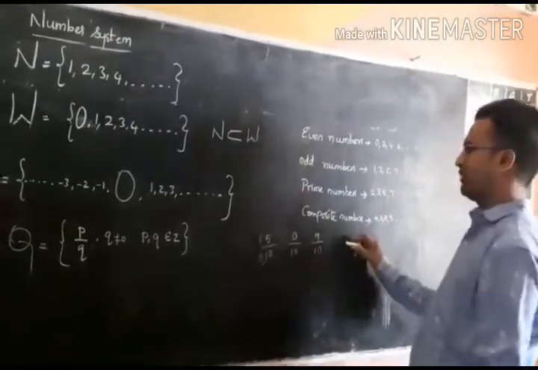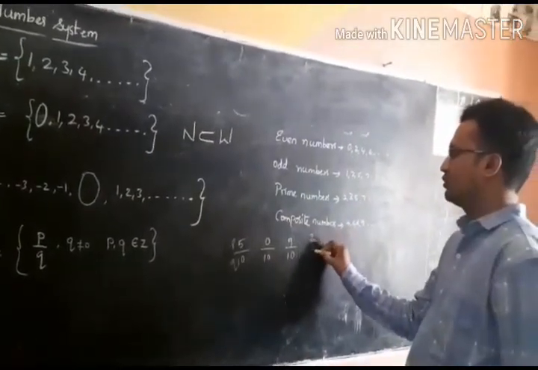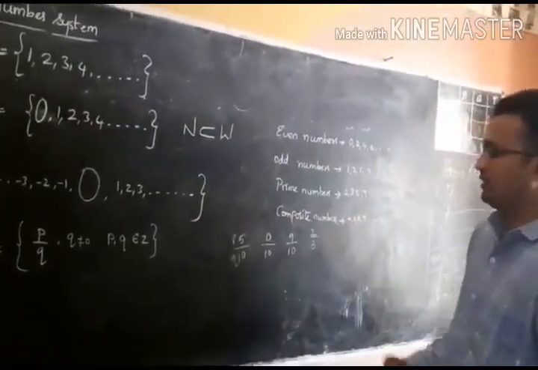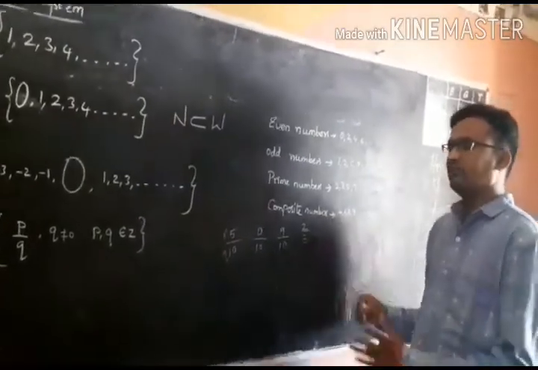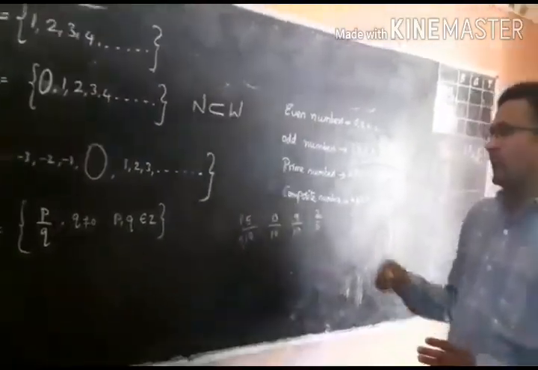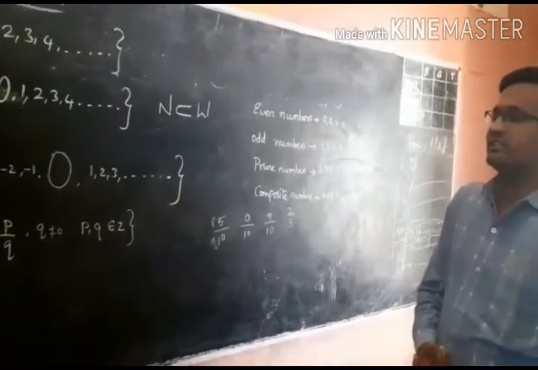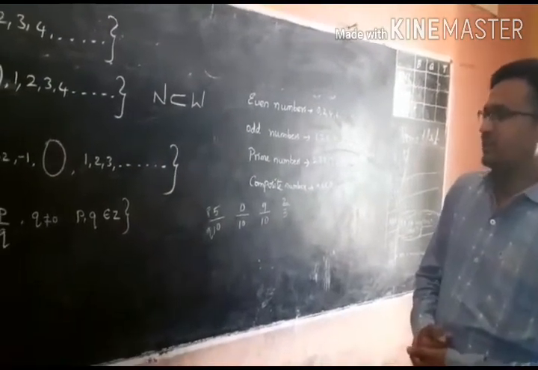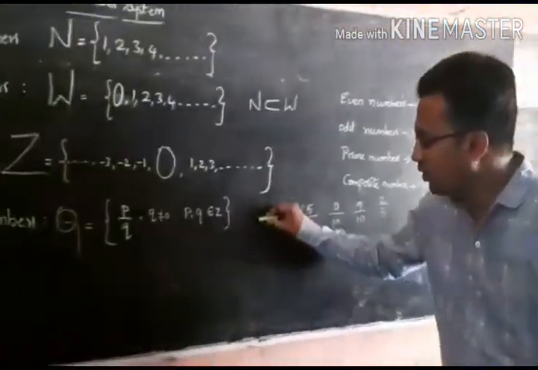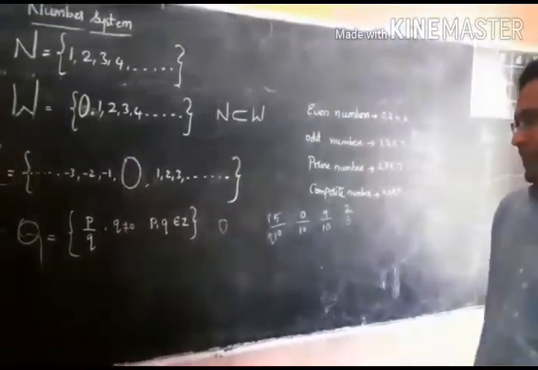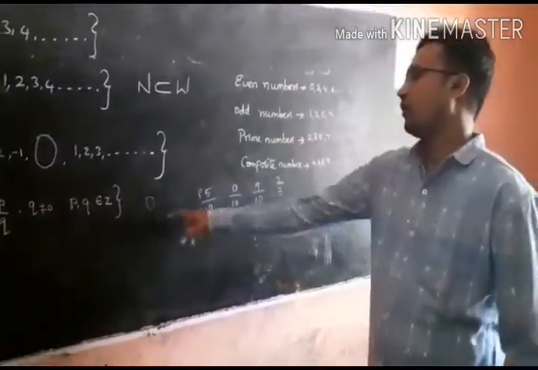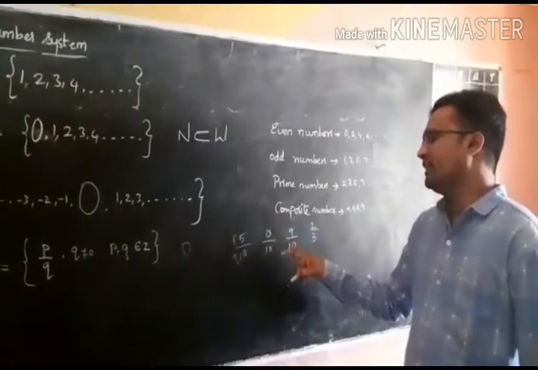Such numbers, for example 2 by 3. So out of 3 you are getting 2 marks. 2 by 3, that is, the numbers which can be written in the form of p by q are called rational numbers. And you can say 0 is also a rational number, because you can write 0 as 0 by 10.